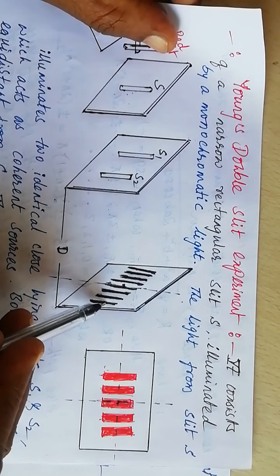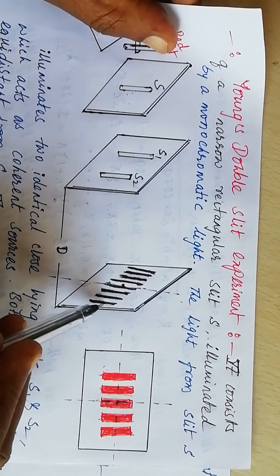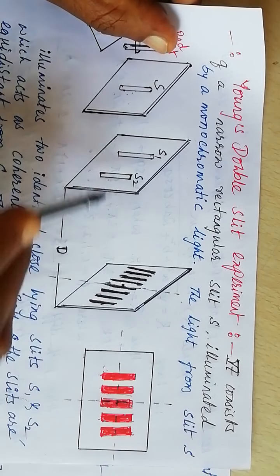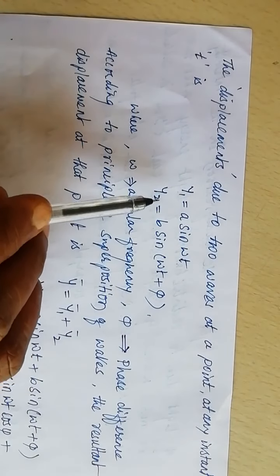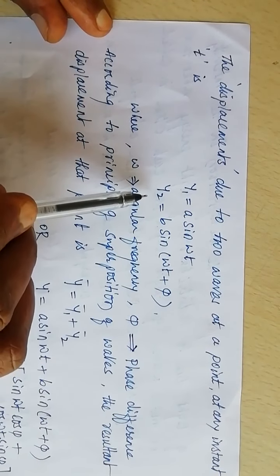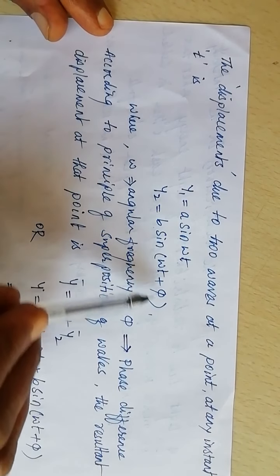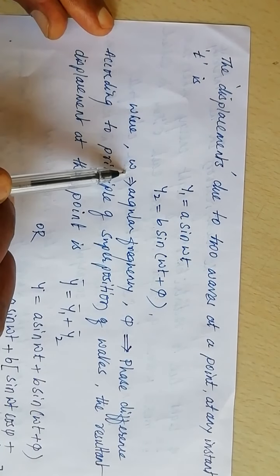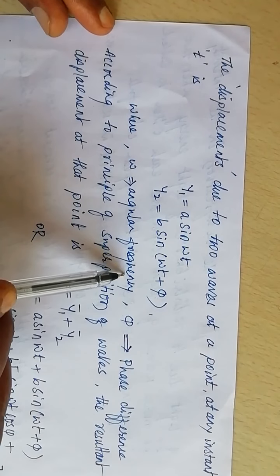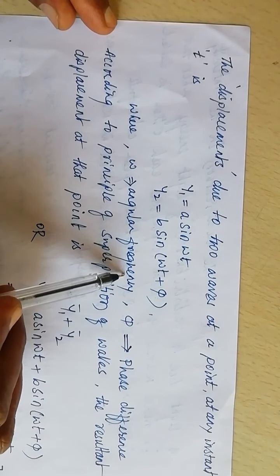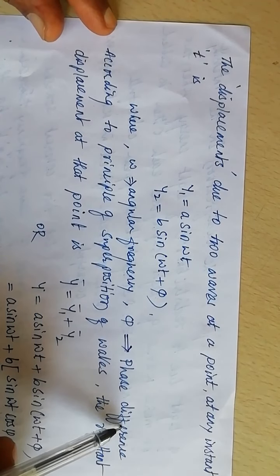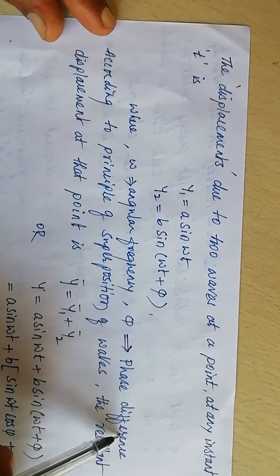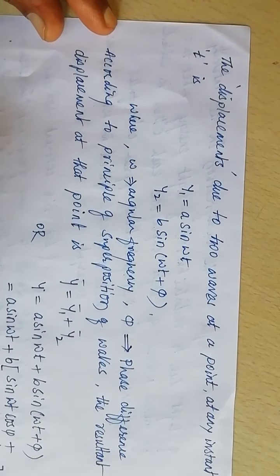So at this point, when these waves reach, there will be displacement of the particle at this point due to the waves from the coherent sources. The displacements, we are writing it as y1 equals a sin omega t, y2 is b sin (omega t plus pi), where omega is angular frequency measured in radian per second, and pi is the phase difference, it is measured in radian.